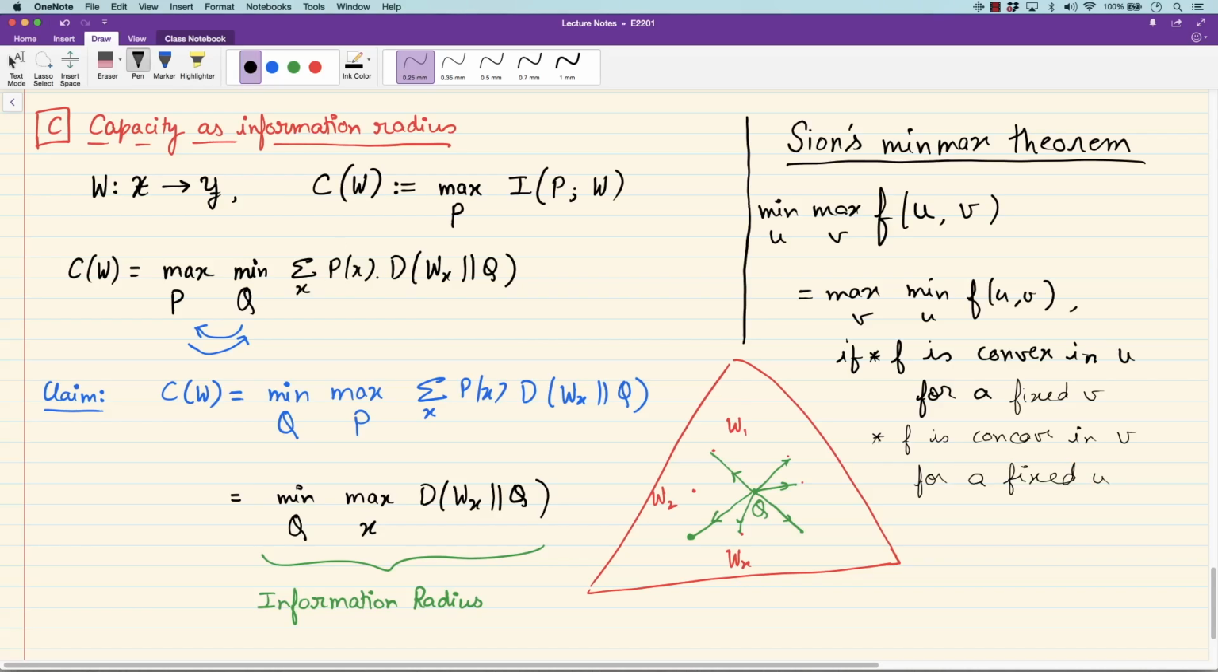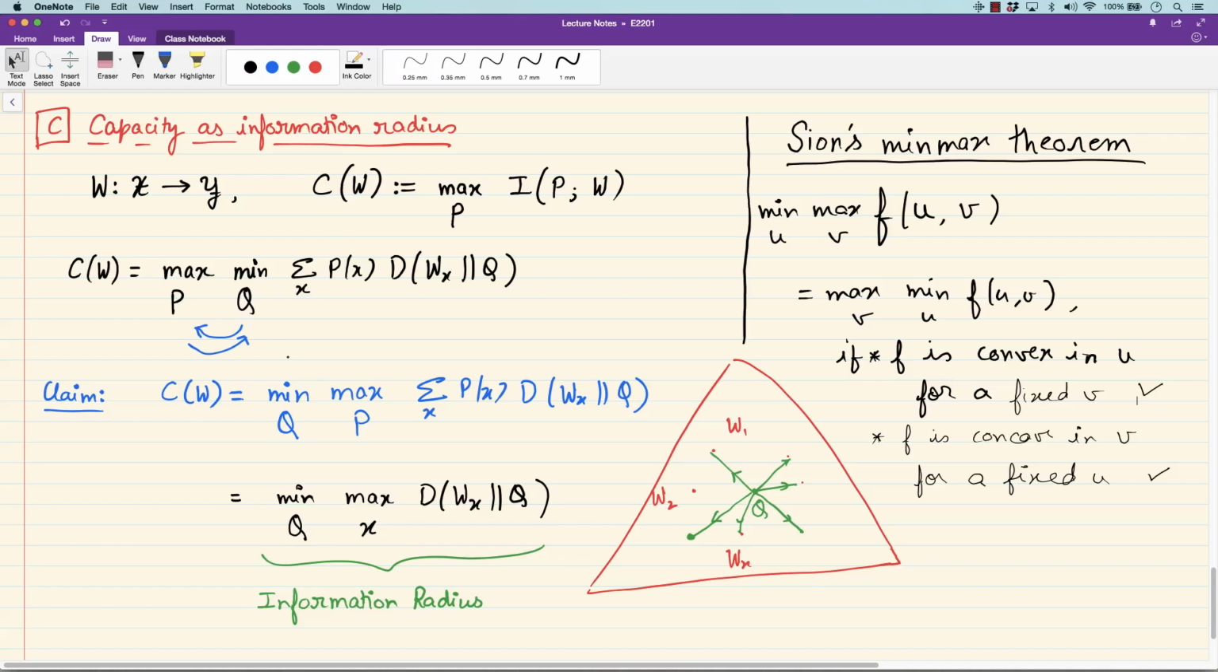Now let's look at this function here. So we are viewing this as a function of p and q. It is clear that this function is linear in p. If you think of p as a vector, it's a linear function of p, and therefore it is also concave in p. So this satisfies the second condition here. Also, this function for a fixed p is convex in q because divergence is convex in q. Therefore, it satisfies this condition as well. And therefore, you can interchange max min to min max, and that's what this claim is.